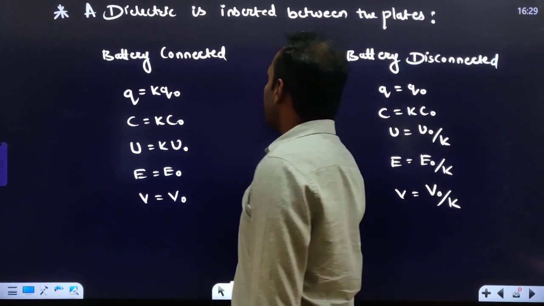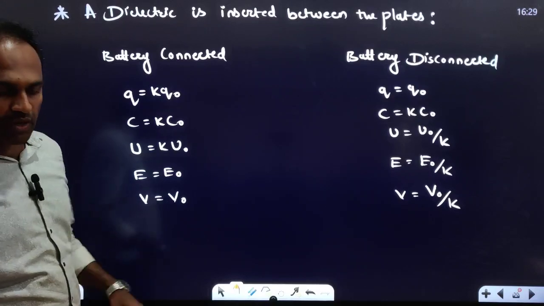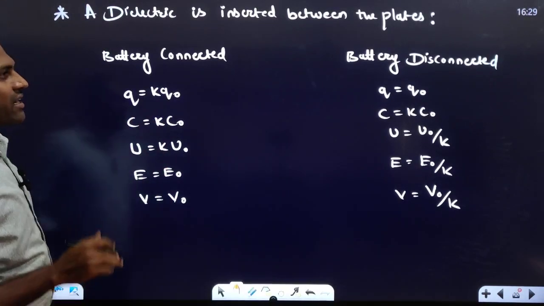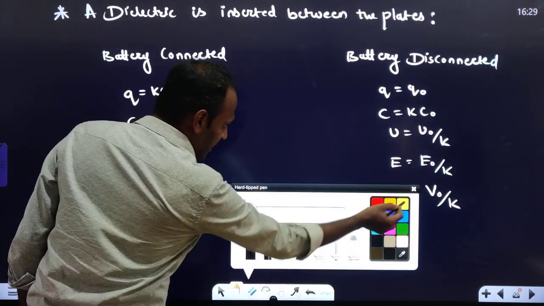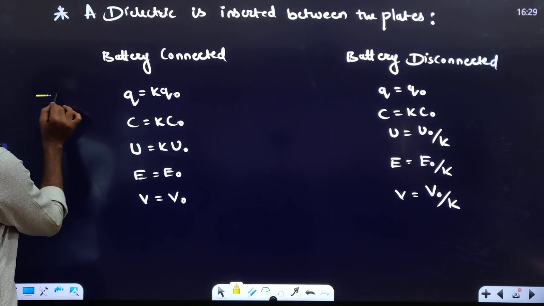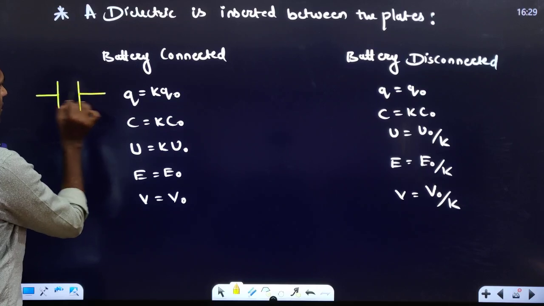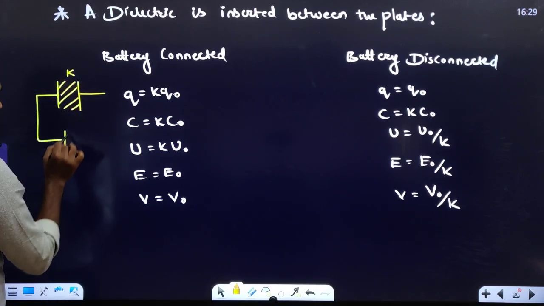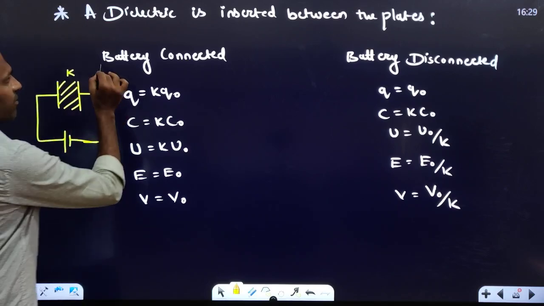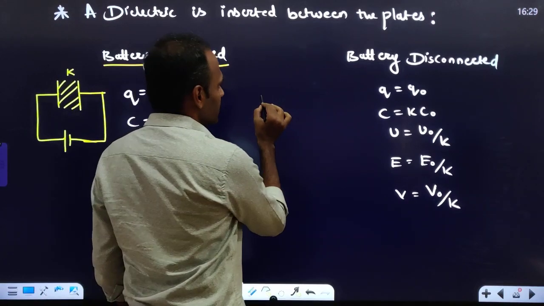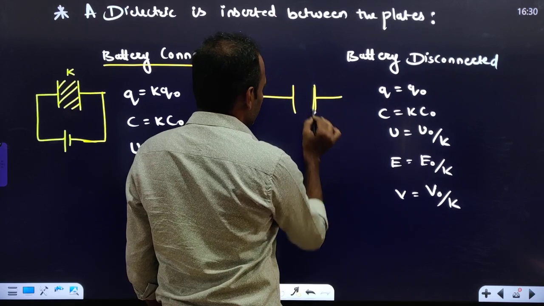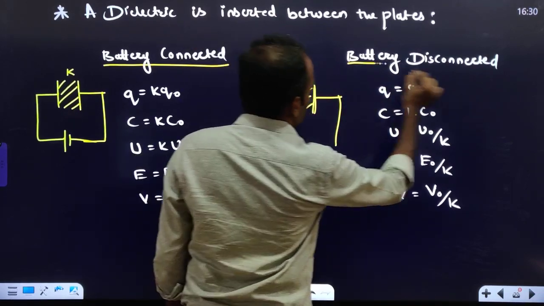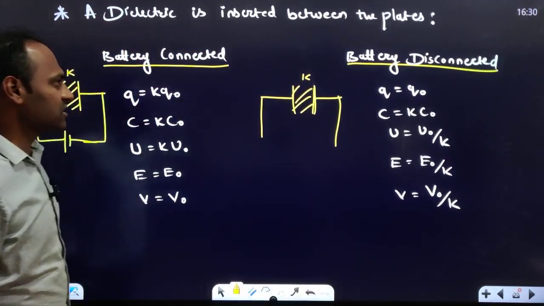Okay, next, a dielectric is inserted between the plates of a capacitor. In one case, a dielectric is placed in a parallel plate capacitor with the battery connected, and in the other case the battery is disconnected. Here there is a parallel plate capacitor where the dielectric is inserted, whose dielectric constant is K, and for this the battery is connected. In the second case, the same capacitor is there with the dielectric of dielectric constant K, but this time no battery is connected. The battery is disconnected.